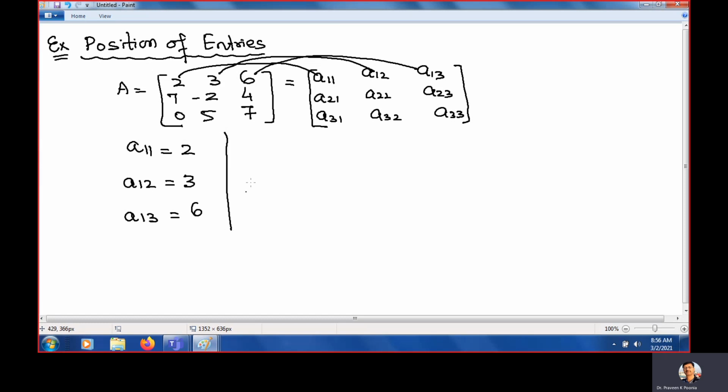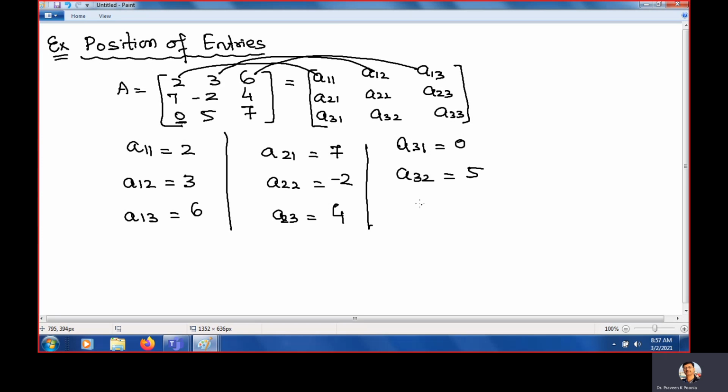Similarly, a21 is 7, a22 is minus 2, a23 is 4. And a31 is 0, third row first column; third row, second column is 5; and third row, third column is 7.